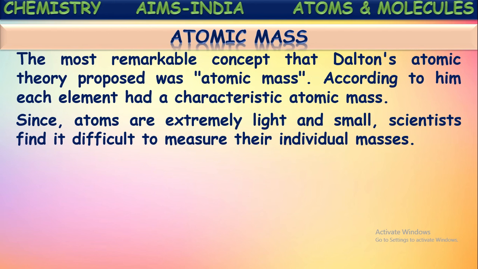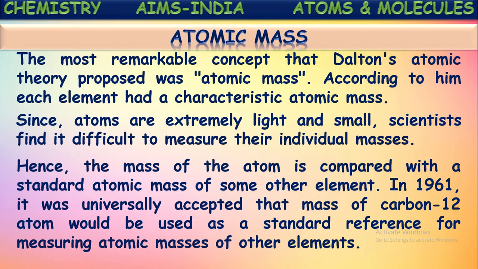So scientists find it difficult to measure their individual masses. If they are very small, which we cannot see even with the naked eye, then how to calculate their masses? So scientists felt a difficulty in measuring the masses of individual atoms. Hence, the mass of an atom is compared with a standard atomic mass of some other element. Using this standard mass, they tried to compare the masses of the remaining elements. In that way, they have given the atomic masses for the elements.